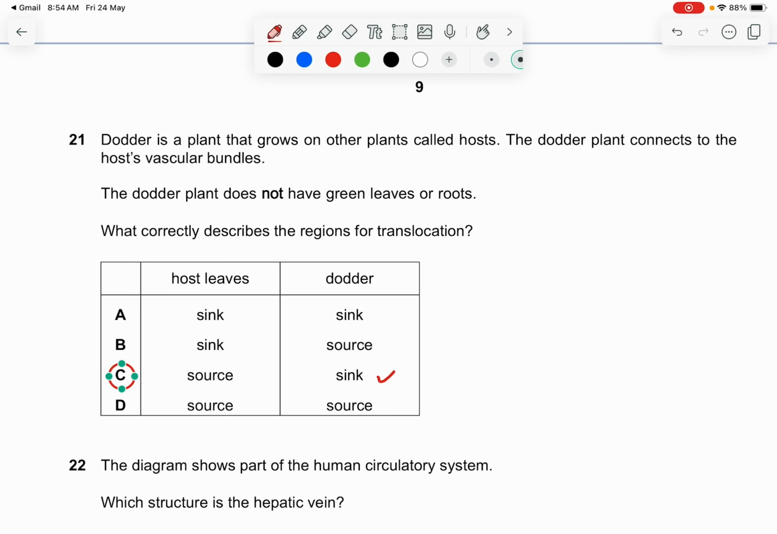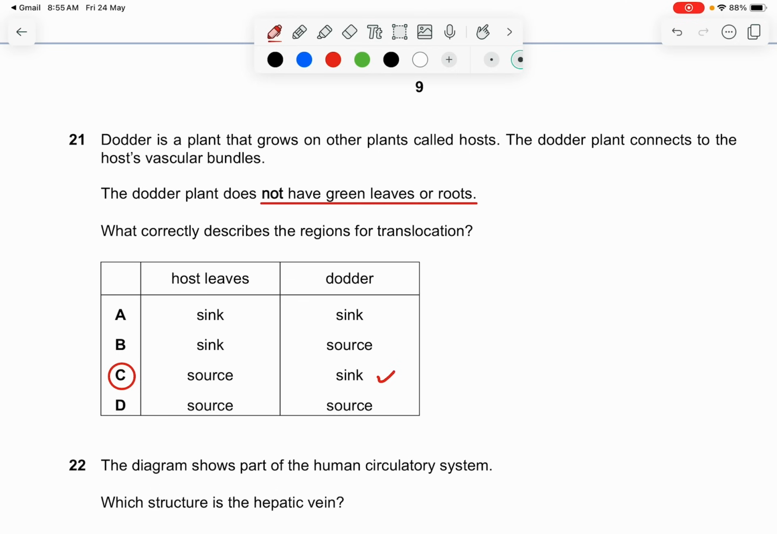If I can explain again why: the dodder plant does not have green leaves or roots. Green leaves are responsible for photosynthesis, which helps to make food for the plant. However, the dodder plant does not have that. So the dodder itself acts as a sink. It stores only. It must have a stem, but it just does not have the leaves or the roots, which usually source all of the nutrients for the plant itself. So it becomes a sink.